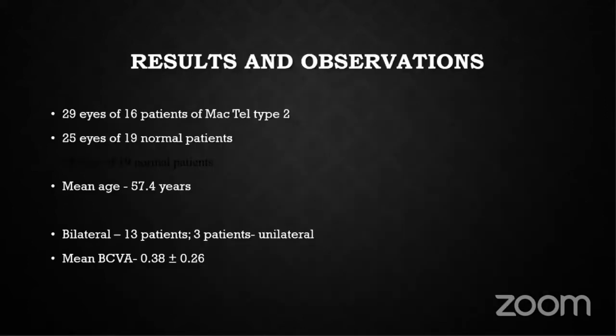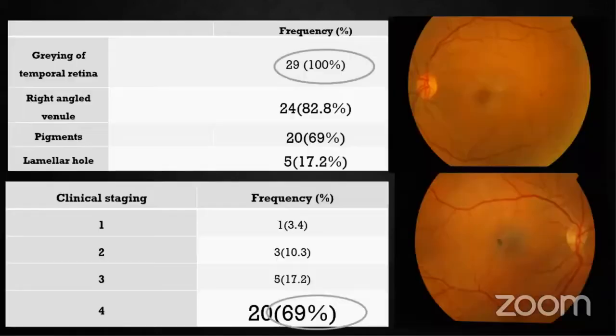So what we found was that there were 29 eyes of 16 patients of MACTEL type 2 which were included, and 25 eyes of 19 normal patients. Mean age of the patients was 57.4 years. In 13 patients both eyes were included, and in 3 patients only 1 eye was included because the other eye had proliferative MACTEL. Mean BCVA was 0.38 plus or minus 0.26.